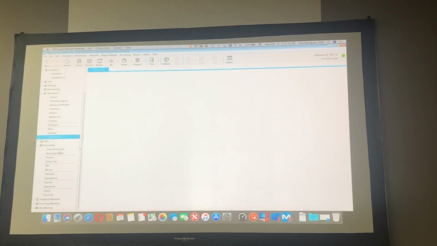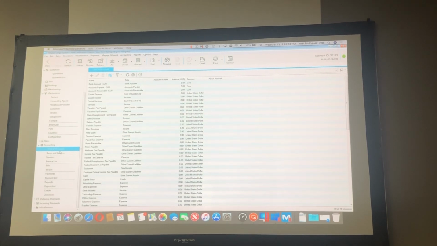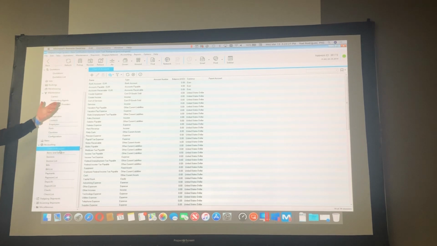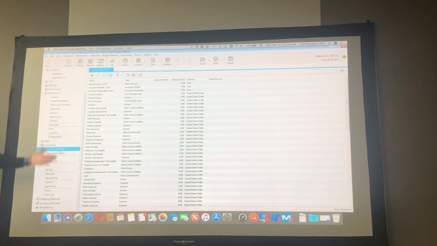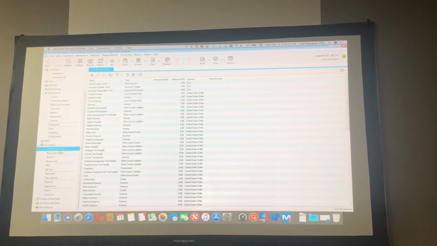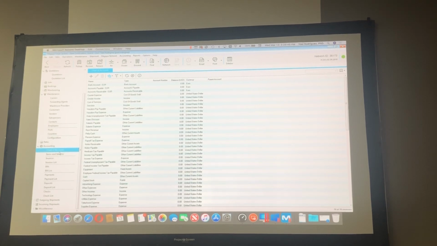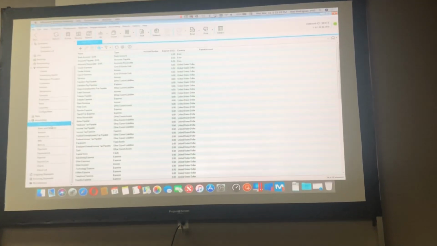So, what comes after? Let's say we need to set up our chart of accounts. If you look carefully at the screen, Magaya comes by default with a standard chart of accounts, with the most common accounts that you will use in logistics, operations, and freight forwarding. Those accounts you can simply delete and create your own, if you have someone that actually knows what to do.